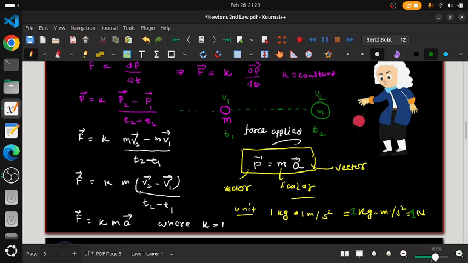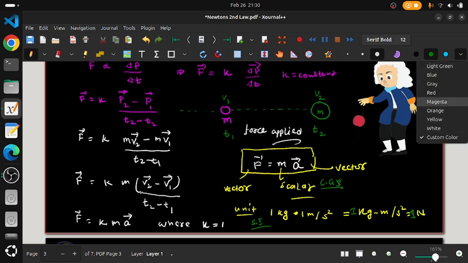So this is our SI unit, right? If you want to define it in the CGS unit also, you can define that. CGS unit means here we basically talk about the gram, centimeter as well as second only.